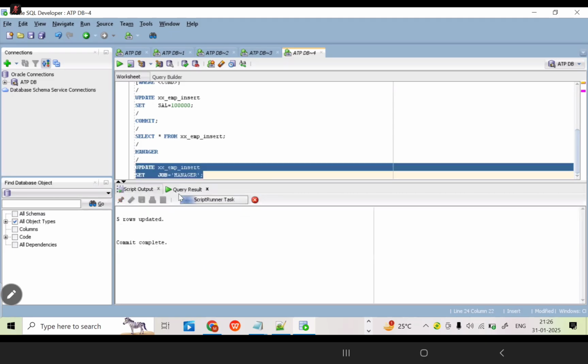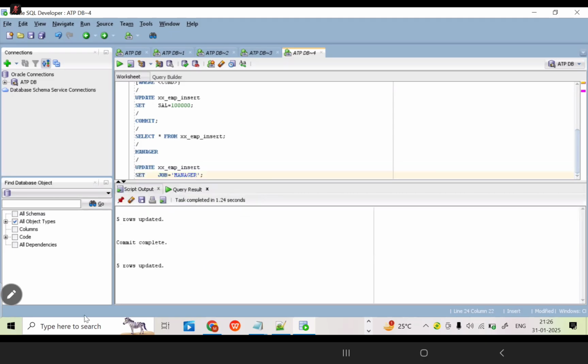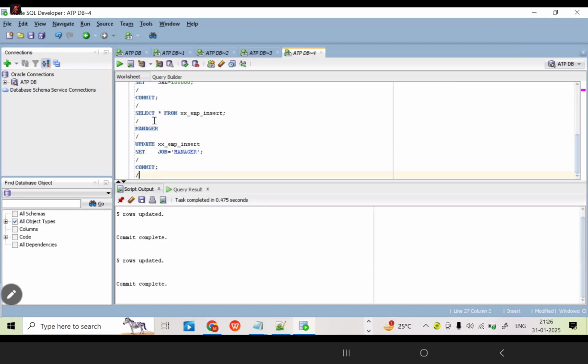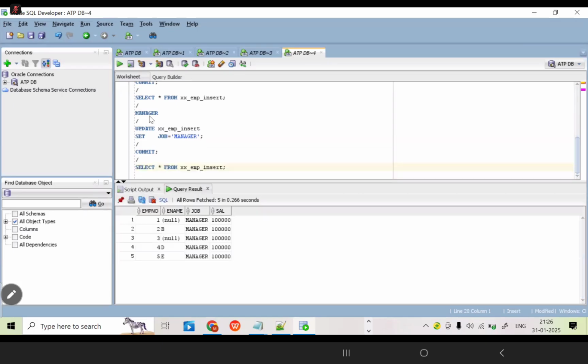Now run the query. Now how many rows are updated? 5 rows are updated. Apply the commit. Now see the data, whether it is updated or not for that particular column only. Is it updated? Yes, updated. All the 5 rows. Is it clear up to this, all of you? Yes, sir.